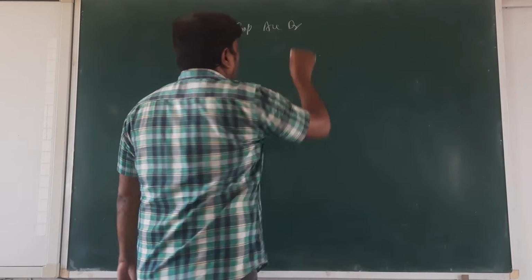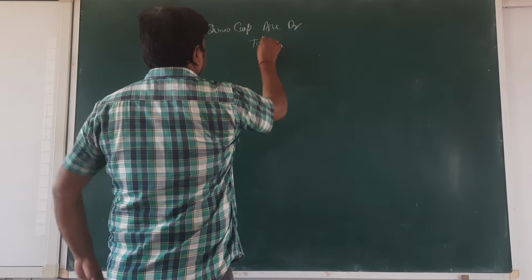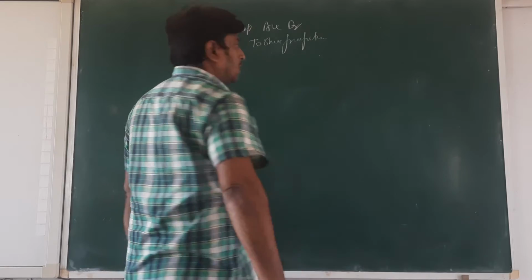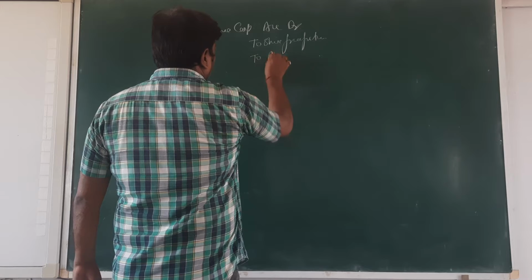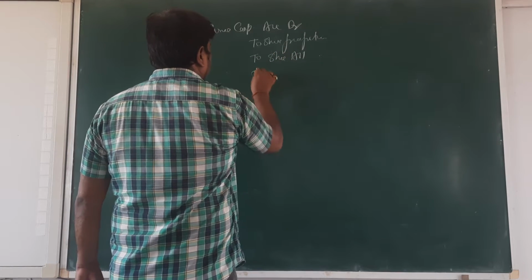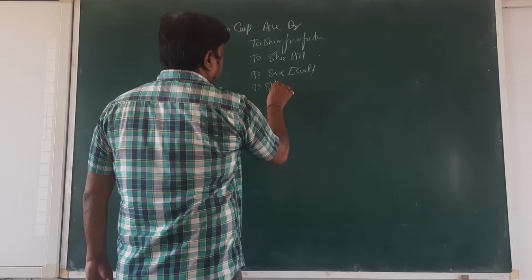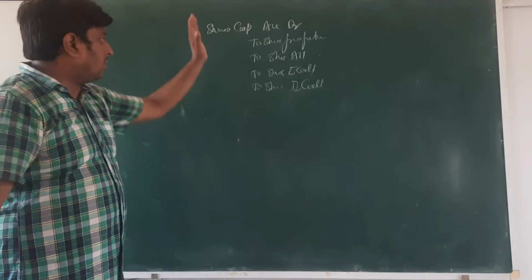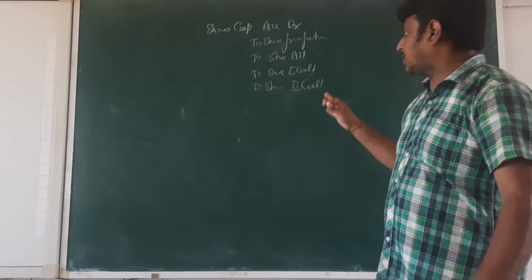Then to share forfeiture. And then whatever amount we have not collected, such as to share allotment, to share first call and to share second call. Whatever we have not collected, all those things we put here. This is the entry of forfeiture of share.